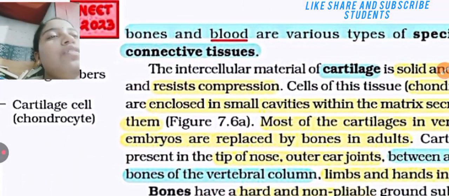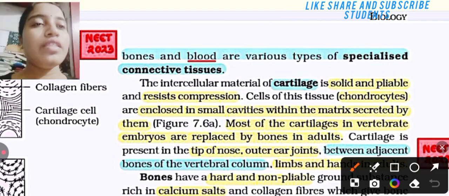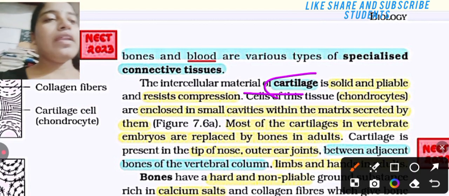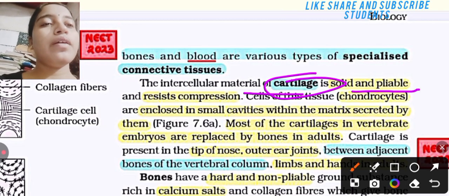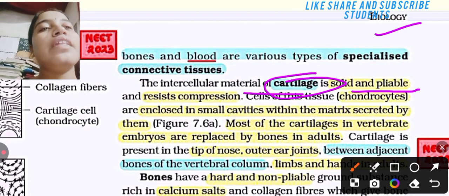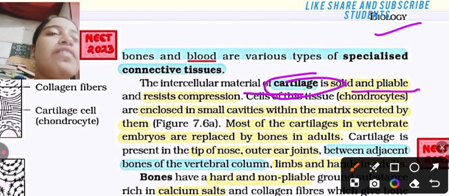Cartilage and bones are various types of specialized connective tissues. The intercellular material of cartilage is solid and pliable and resists compression. Bones and blood are also specialized connective tissues.